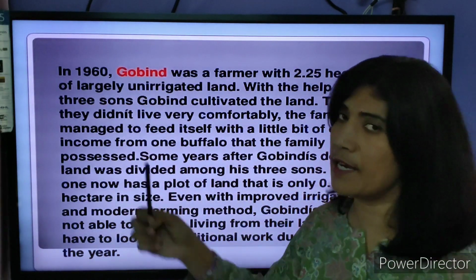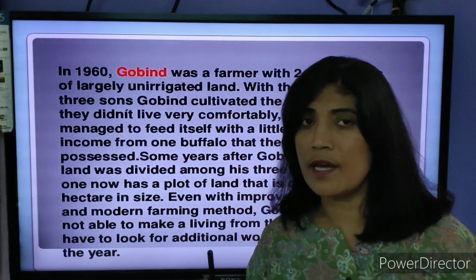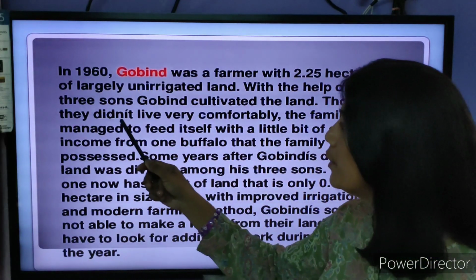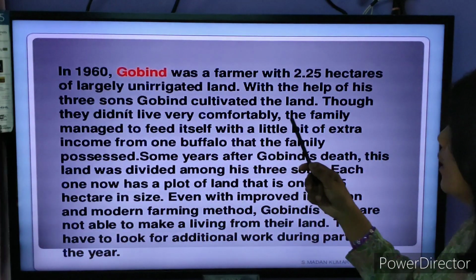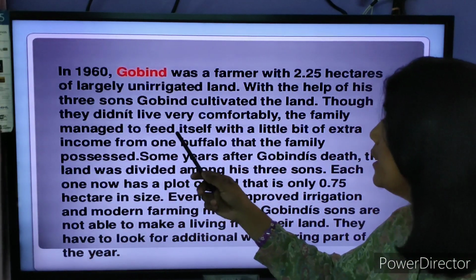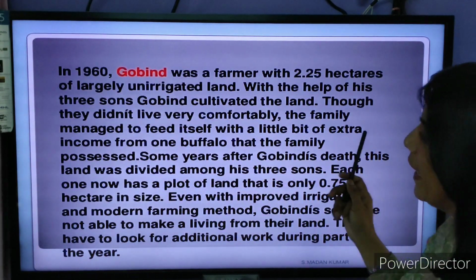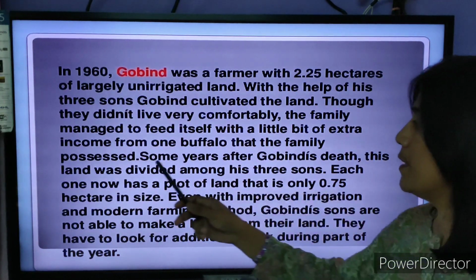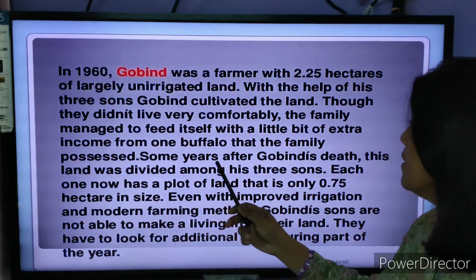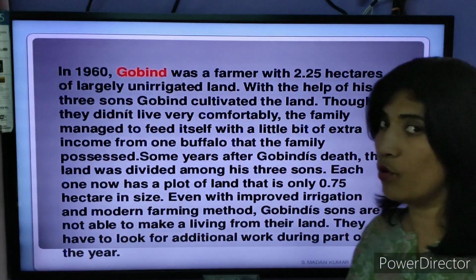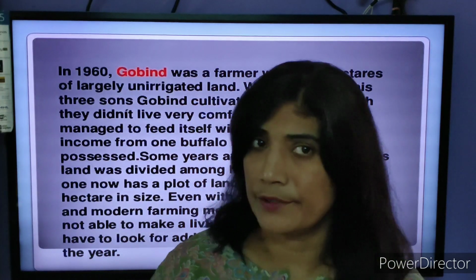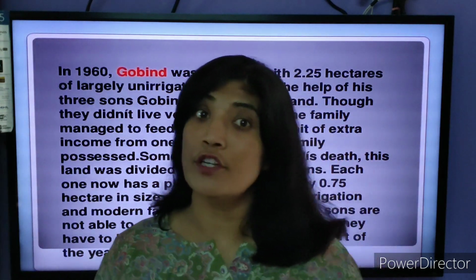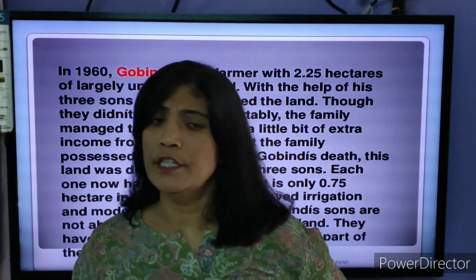With the help of his 3 sons, he has 3 sons, the father, 3 sons and the other family members, they cultivated the land. Though they didn't live very comfortably, the family managed to feed itself with a little bit of extra income from one buffalo that the family possessed. Some years after Govind's death, now Govind dies, the father died. Okay, what would happen to the land that they had? How much land were they having? 2.25 hectare of land that they had.